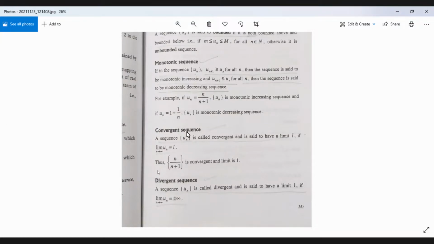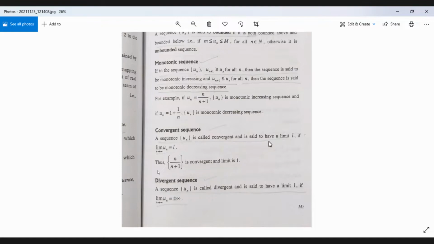The terms are like 1 by n. First one is 1, second one is 1 by 2, then 1 by 3, 1 by 4, etc. So the nth term u_n is 1 by n. As n tends to infinity, obviously 1 by n will tend to 0. This type of sequence is said to be a convergent sequence. Convergent means that it is not tending towards infinity, it is tending towards a fixed limit.